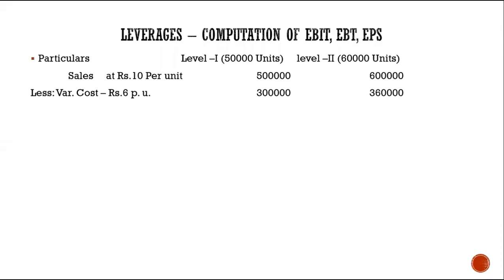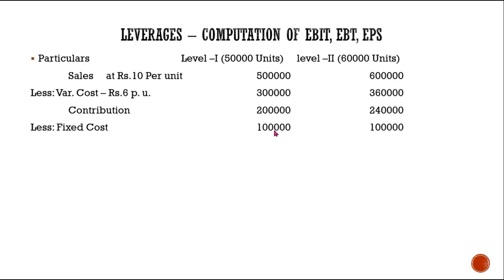So sales minus variable cost, what do you get? Tell me. Are you writing or have you done it? Sales minus variable cost is contribution. That is 5 lakh minus 3 lakh. You have contribution 2 lakh. Then sales is 6 lakh minus variable cost is 3 lakh 60,000. So you have a contribution of 2 lakh 40,000. Done? Up to here completed? Yes, ma'am. Okay.